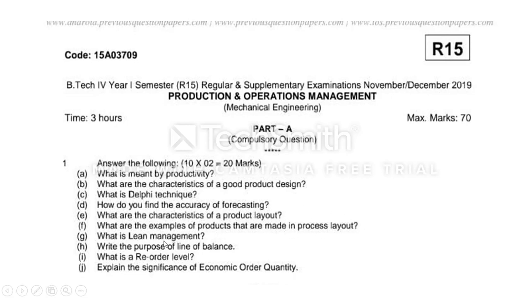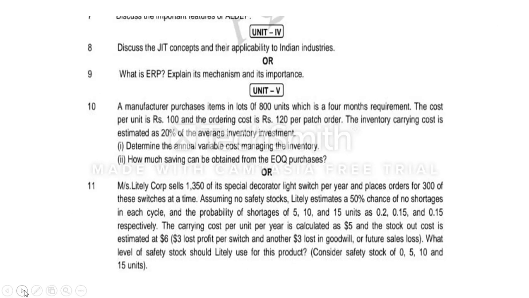And lean manufacturing, this I already discussed. Lean means getting maximum productivity by minimizing the waste. Write the purpose of line of balance: to track the progress of the production activity. What is reorder level? Reorder level is like a safety stock level. Whenever the quantity reaches the safety stock level, then again a reorder will be given. Then what is the significance of EOQ, economic order quantity? EOQ carries lower ordering cost and lower carrying cost.